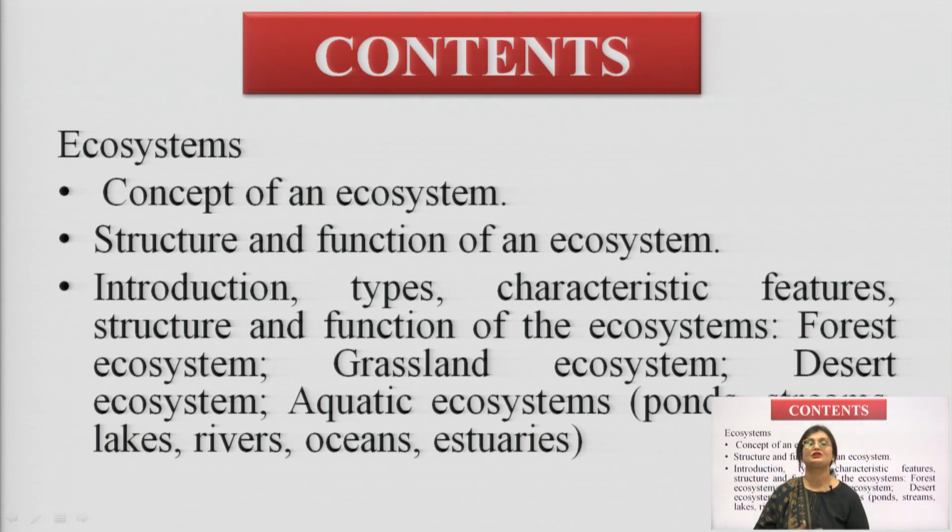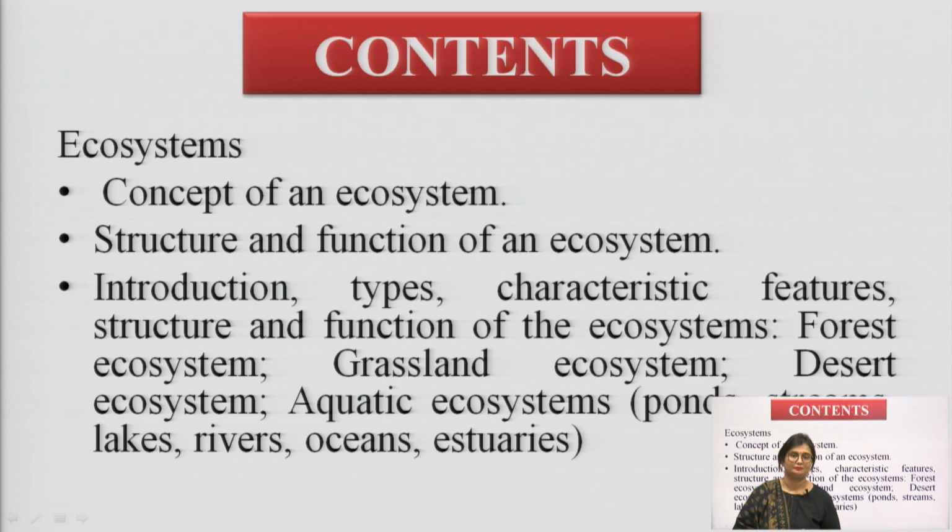This awareness is extremely essential for us in order to protect our own ecosystem, because we are surviving because of our surroundings, because of our environment. We are dependent on our environment, and our environment is dependent upon us. So it is a mutual relationship, we are mutually beneficial to each other. So it is our duty to protect our ecosystem. Similarly, in the further topics, we shall be discussing each of the ecosystems and how we could conserve them, and how we are responsible for destroying those systems. Once we know how we are destroying them, it will become easier for us to understand how we could conserve them.